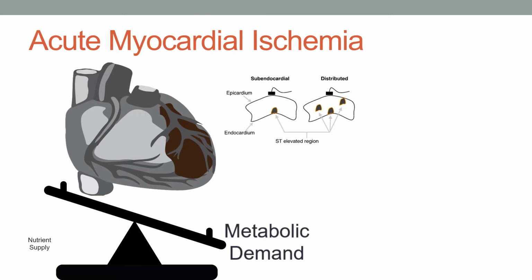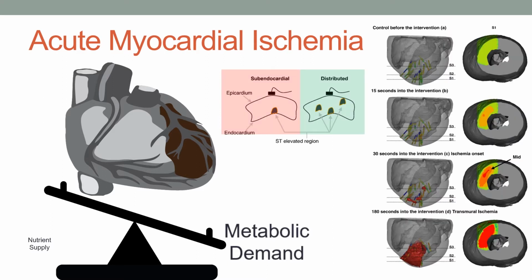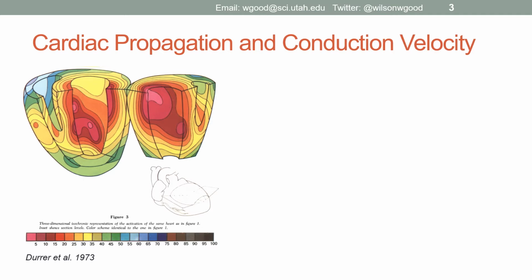Previous work by our lab investigated whether or not ischemia forms endocardially, as is traditionally thought, or in a much more distributed fashion, as is displayed here. What we found is that it does indeed form in a distributed manner, which began to lead us to inquire on how this distributed nature of ischemia influences propagation and may lead to the arrhythmogenicity we associate with acute ischemia.